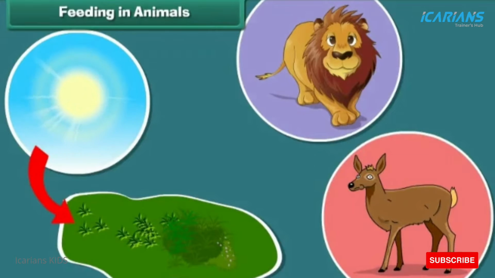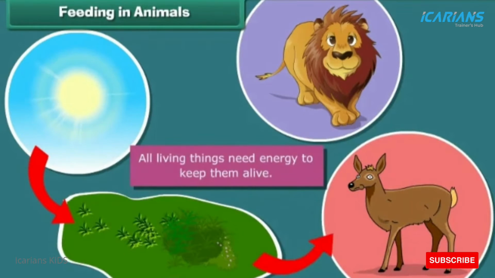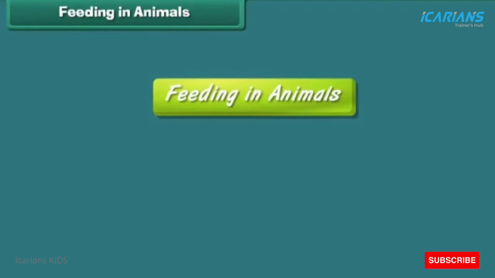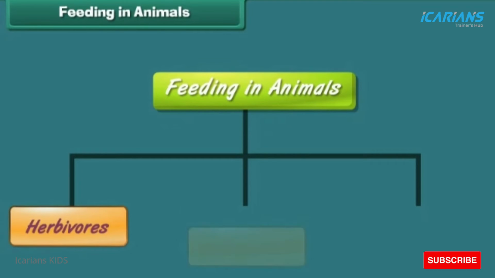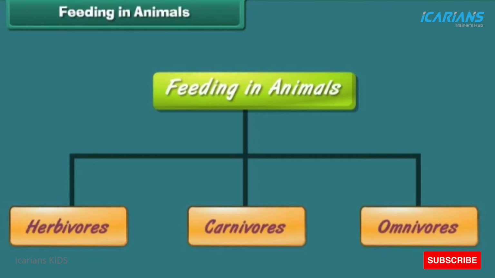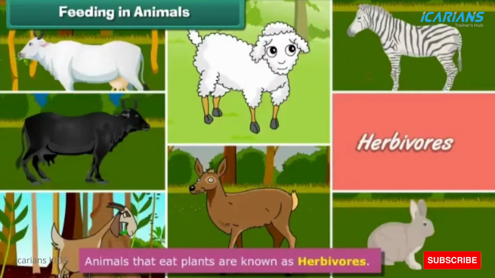Feeding in animals. As we all know, all living things need energy to keep them alive. They get this energy from food. On the basis of type of food, animals are of three types: herbivorous, carnivorous, omnivorous. Let us first discuss what herbivorous are.